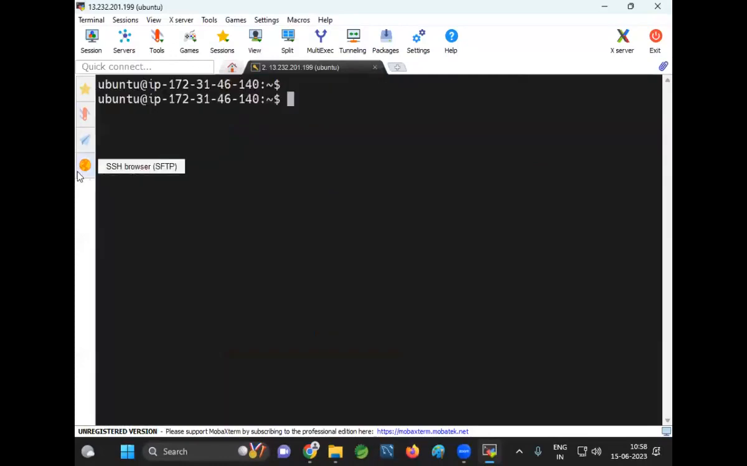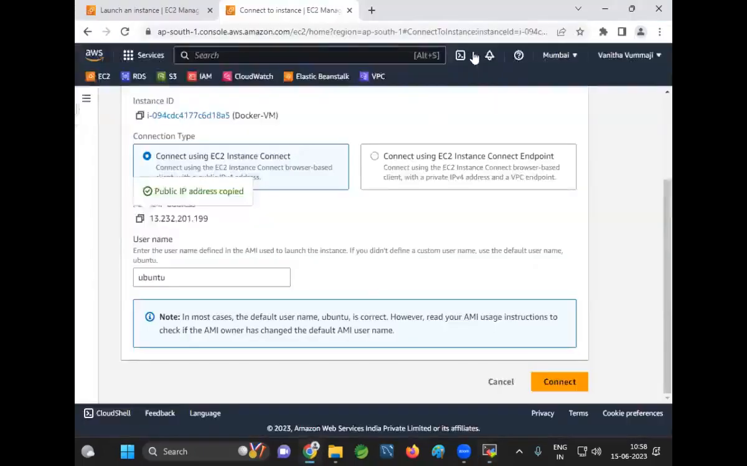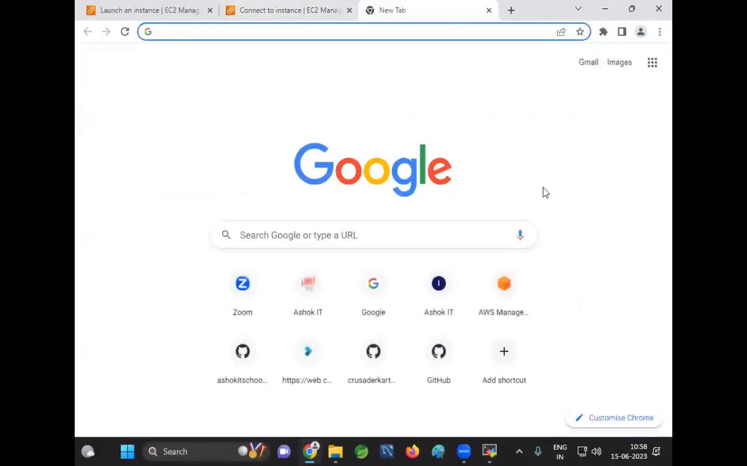I created this Linux machine by using the Ubuntu AMI. Now, in this machine, currently, Docker is not available. If you verify the Docker version, is Docker available or not? Docker is not available. Now I want to install Docker in order to work with the Docker commands. To install Docker, we need to execute some commands.